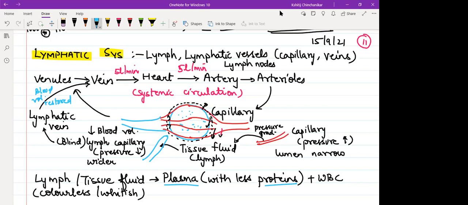Now what are lymph nodes? These lymph vessels, just like veins, their wall would be quite thick, the lumen would be larger. Embedded in their wall are some nodular, bean-like structures. We refer to these nodular structures as lymph nodes. So the lymphatic system comprises lymph, lymphatic vessels, and at regular intervals, lymph nodes.